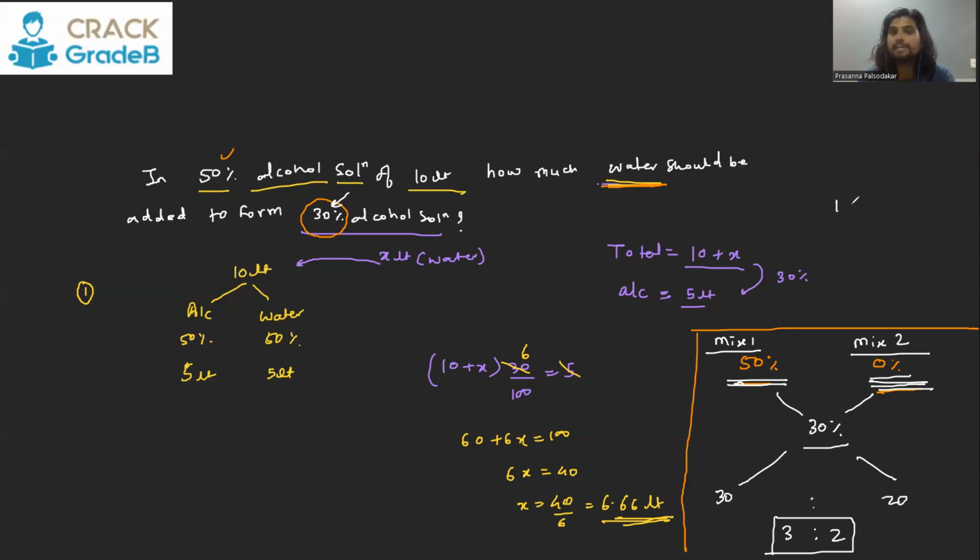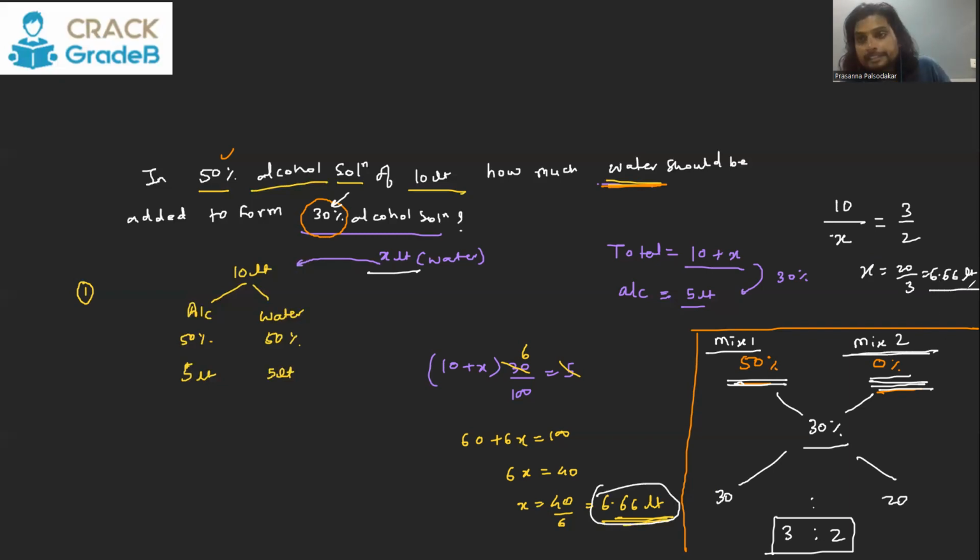So mixture 1 is already 10 liter. Mixture 2 is X liter, that is, we are adding X liter water. The ratio here should be 3:2. So solving this, X will be 20 upon 3, which is 6.66 liter. So the water that you are adding, or mixture 2 in this case, should be 6.66 liter.